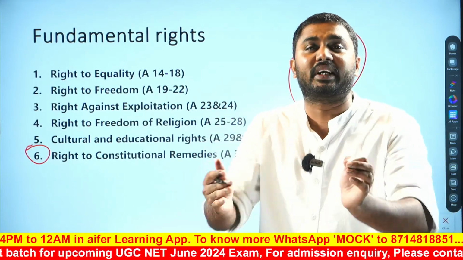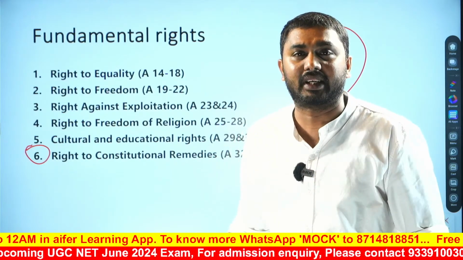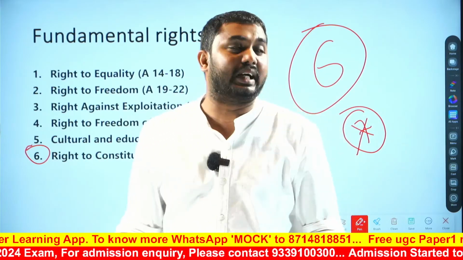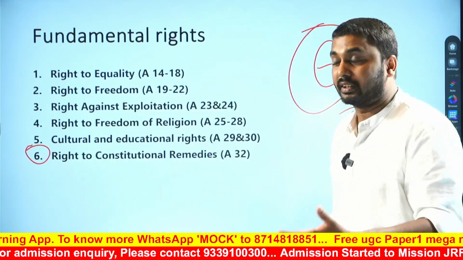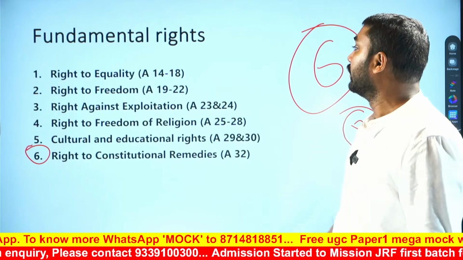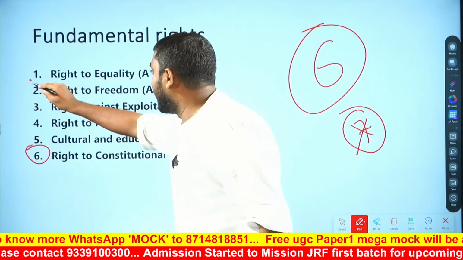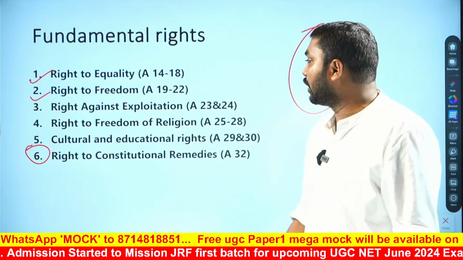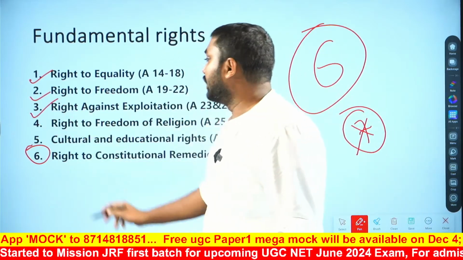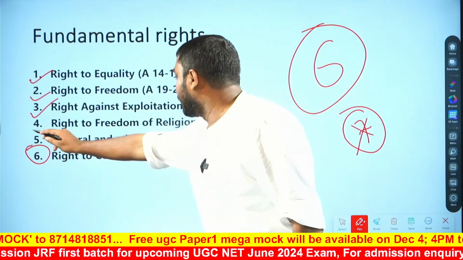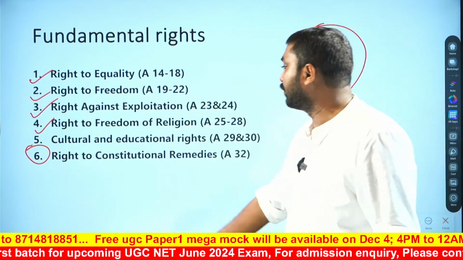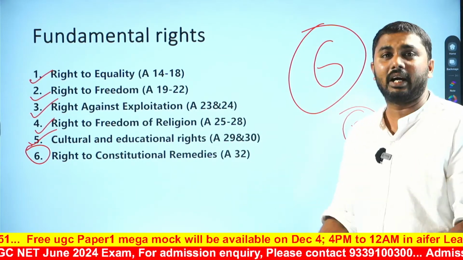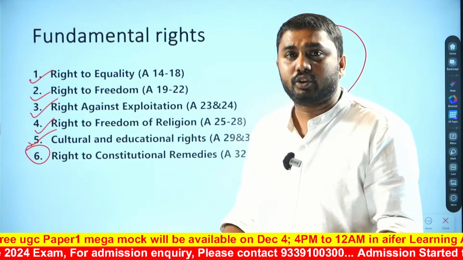What are the 6 fundamental rights? We should know about that. The first one is right to equality. The second one, right to freedom. The third one, right against exploitation. The fourth one, right to freedom of religion. And the fifth one, cultural and educational rights. So these are the 6 fundamental rights we have.